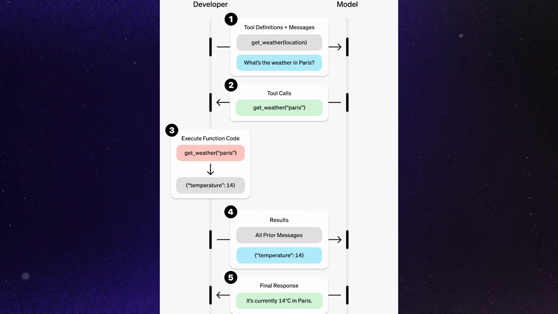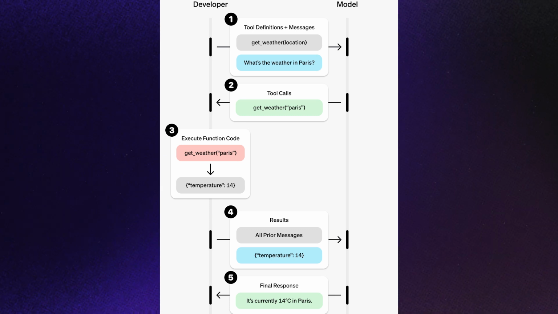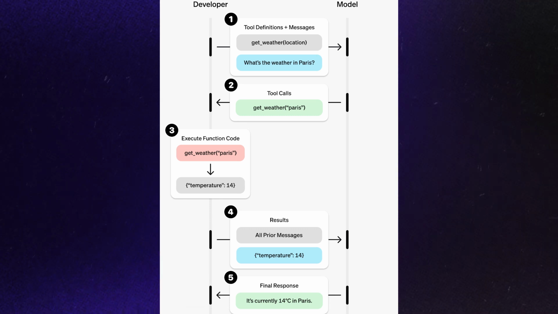Now that you understand the concept and flow, let's see how to implement this with DeepSeek V3 in a real coding example. Here's a quick view of what the steps are going to look like. I've taken this diagram from OpenAI's function calling documentation as it explains the process really well. Alright, let's get started. In this section, we'll set up a function calling example step by step using DeepSeek V3 via the Fireworks AI API. If you're following along, make sure you have your Fireworks API key ready and the environment set up.